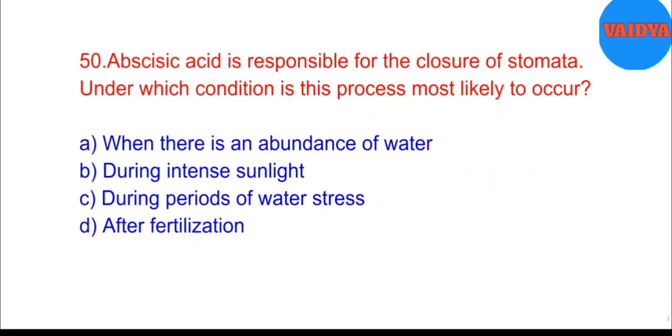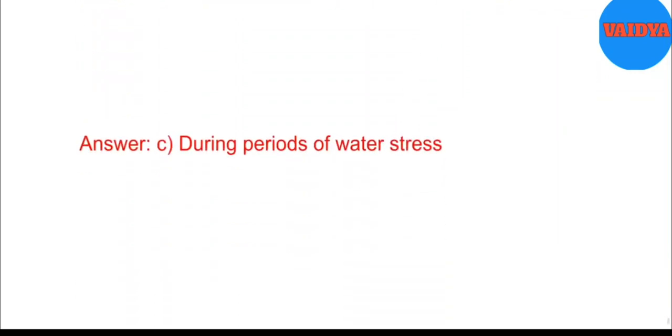50. Abscisic acid is responsible for the closure of stomata. Under which condition is this process most likely to occur? A. When there is an abundance of water. B. During intense sunlight. C. During periods of water stress. D. After fertilization. Answer. C. During periods of water stress.